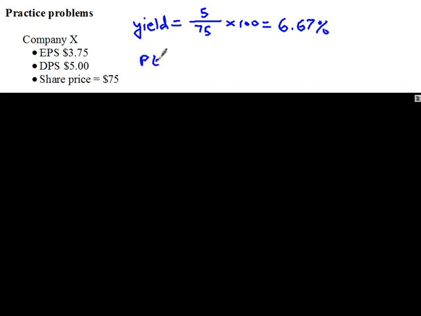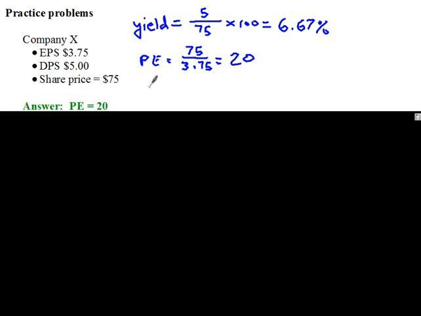The PE ratio would be the price per share, which was 75, divided by the earnings per share, which is $3.75. So that would be 75 divided by 3.75, which equals 20. That's the PE ratio. And then finally, the last would be the PD multiple.